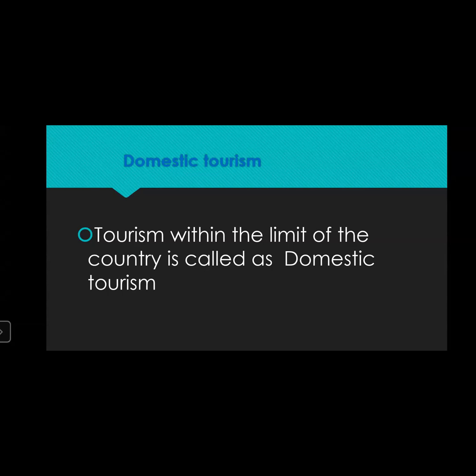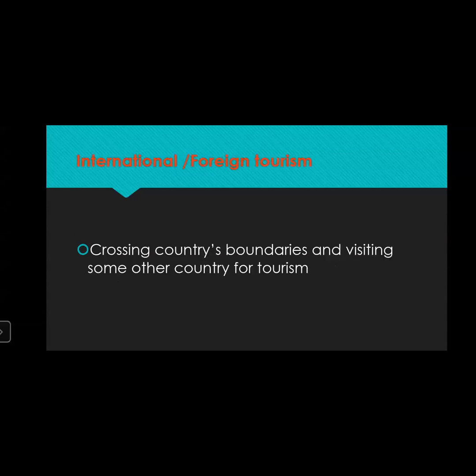If a person from the top, say from Kashmir, is coming down towards the south to Kanyakumari, that is also counted under domestic tourism. So in short, domestic tourism means tourism within the limits of the country. In your own country you travel from one place to another, that is called domestic tourism.